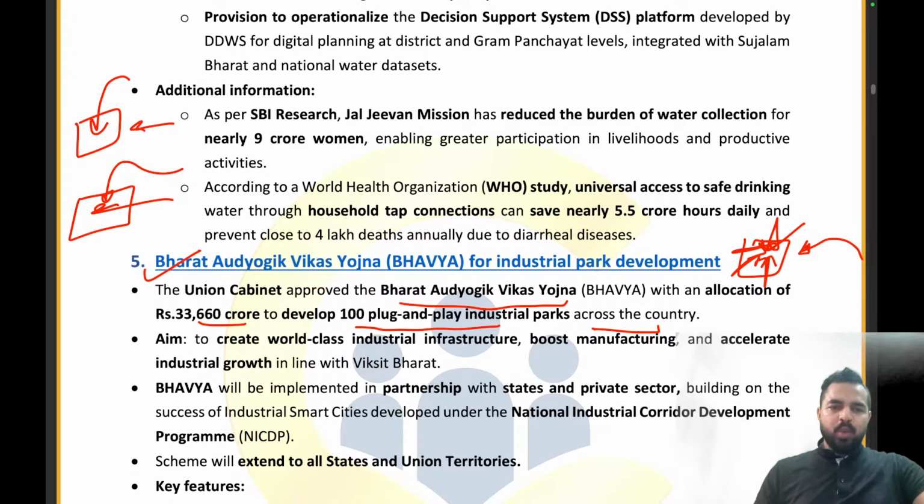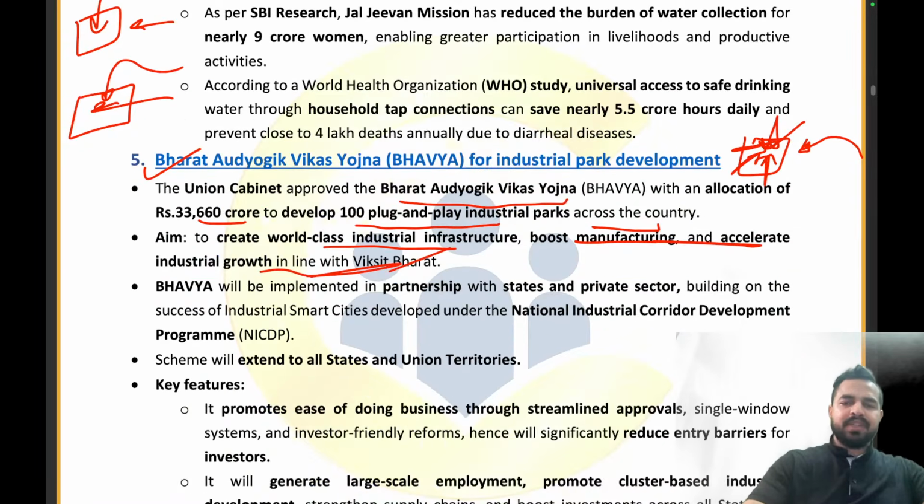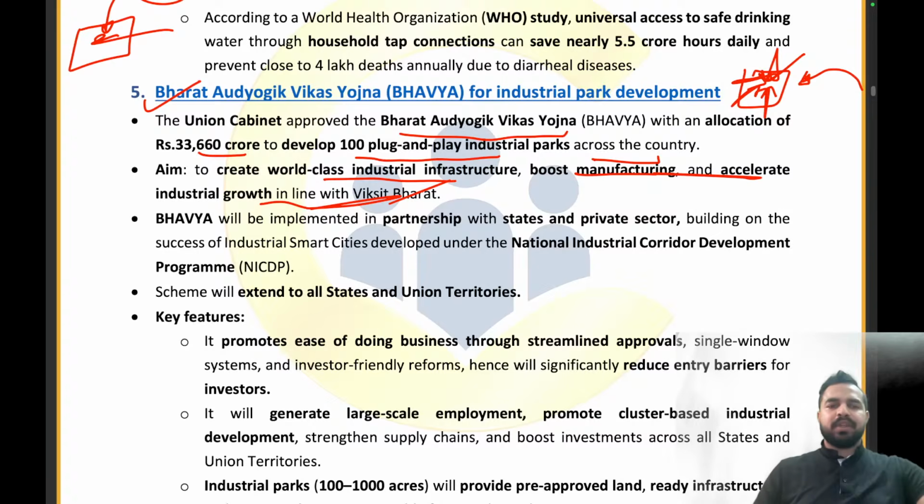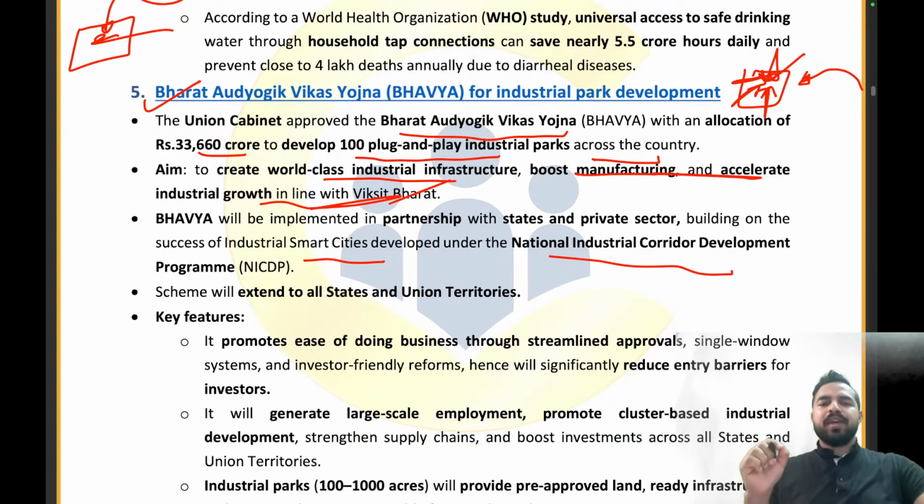So the aim is to create world-class industrial infrastructure, boost manufacturing and accelerate industrial growth in line with the Viksit Bharat. So the Bhavya will be implemented in partnership with the states and private sector, building on the success of industrial smart cities developed under the National Industrial Corridor Development Program. So guys, under this program we are already having such kind of industrial smart cities, and we want to tap on the success of them, and we are creating such kind of 100 plug and play industrial parks across the country.